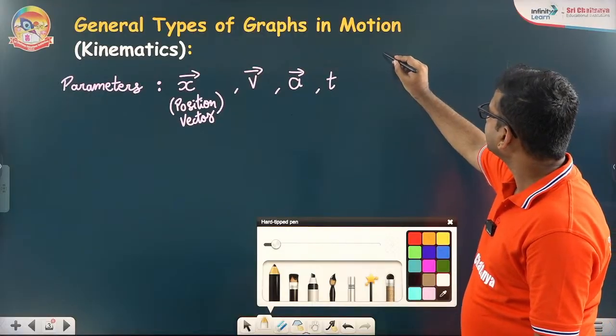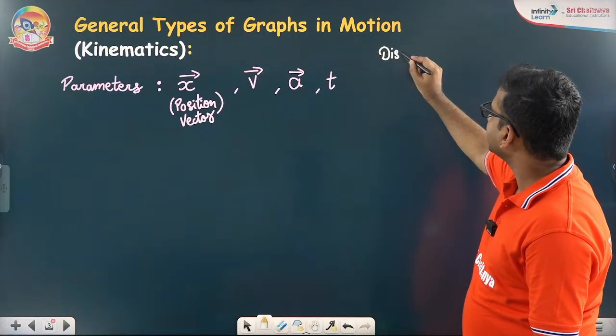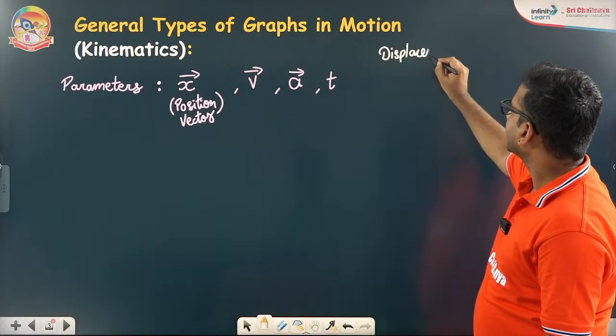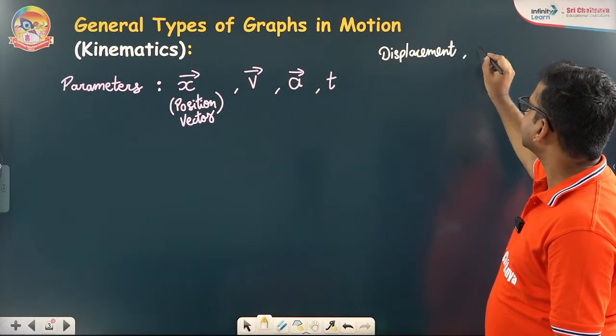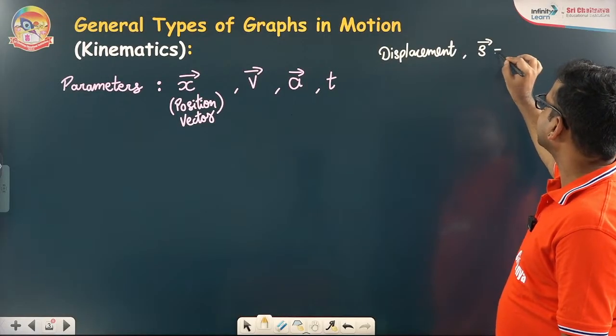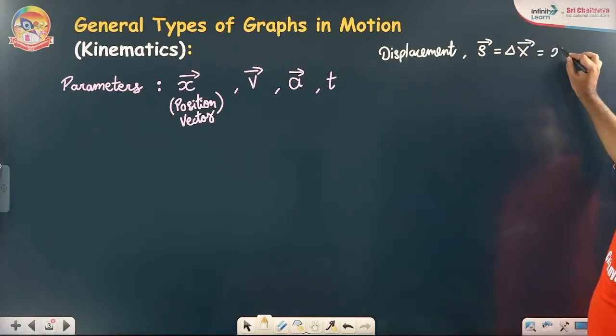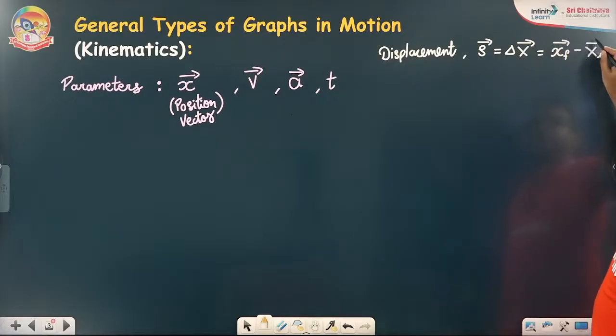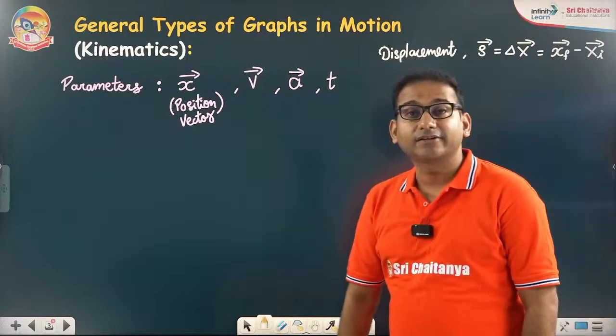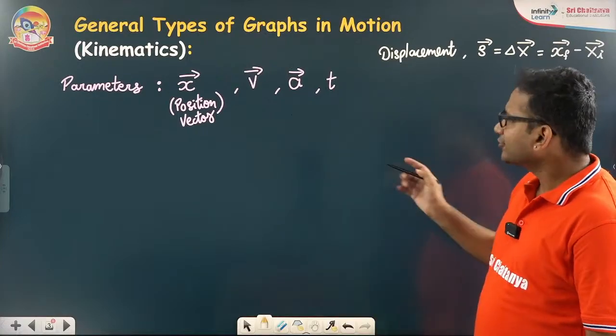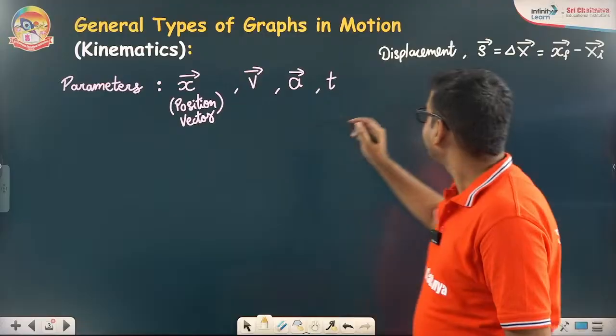All right. And what about the displacement and distance, sir? So displacement is s vector, and that is basically equal to the change in position vector. Change in position vector means x final vector minus x initial vector. Okay, final position vector minus initial position vector. So obviously these are different, right?